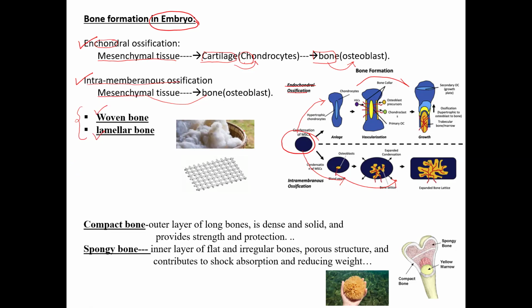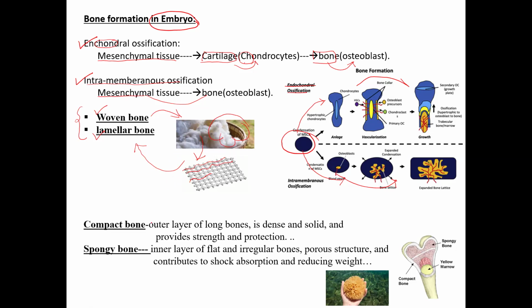So how will woven bone look? If you take cotton from the tree, it will be something like an unorganized fluffy material. So this is how the woven bone resembles. This is a stage before the final bone formation. If you take that cotton and separate the threads nicely and arrange them, it forms the lamellae, a very organized form. This organized form is called lamellar bone. So I think I am clear with you about what is woven bone and what is lamellar bone.